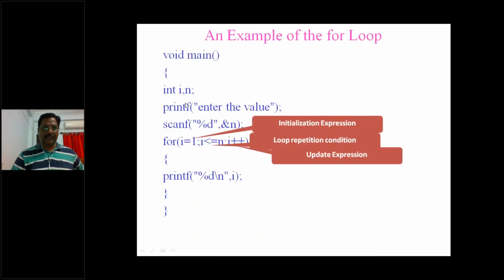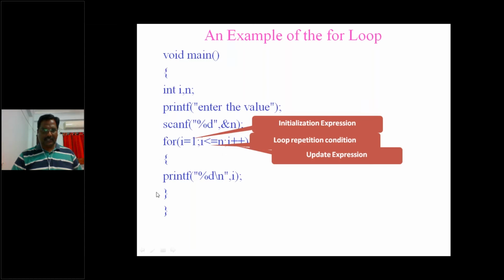We can see void main, int i, printf enter the value, then scanf percentage d ampersand n. Let us assume the n value I have taken is 3, and i starts with the initialization, that is 1. It is only a one-time execution process; it was initialized. Then i is less than or equal to n. So i is 1 now, so yes, it's true. i is less than or equal to 3.